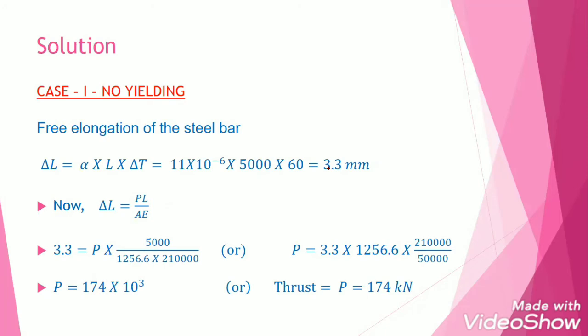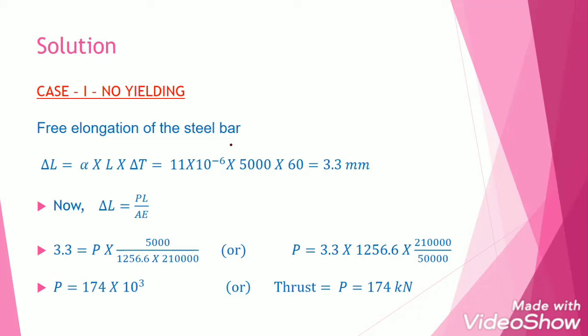So the problem is in two parts. In the first part, there is no yielding of the fixed ends, no yielding of the clamped ends. The clamps are very tight, so they won't allow the expansion of the steel bar. That is the first part. In the second part, the ends are surrendered by 0.5 millimeter. For that, again, we have to find out the force. So let us deal with the first case first.